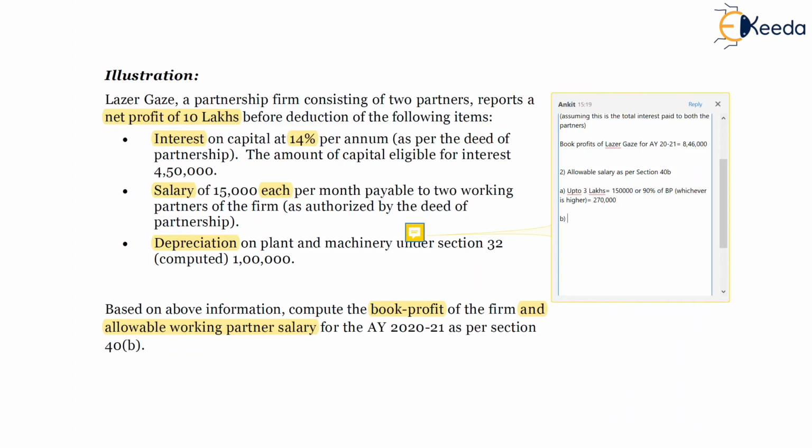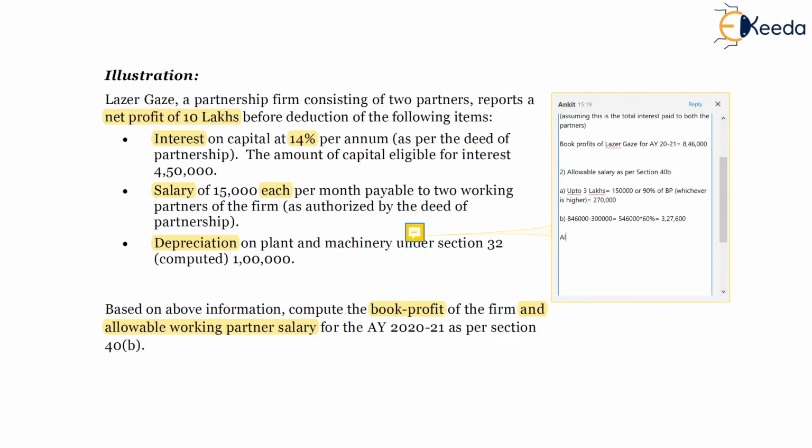And on the balance exceeding 3 lakhs, that is 8,46,000 minus 3 lakhs, which is 5,46,000, it is 60% of the book profit, which is 3,27,600.